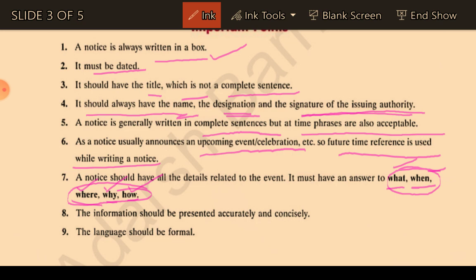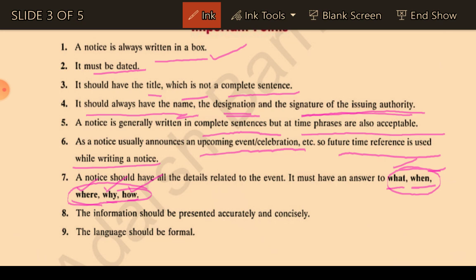If these things are not mentioned, for example if we just write that a tree plantation program will be organized by the school authority, and we don't write where it is being organized, on which date, and what the main purpose is, why we are organizing this kind of thing, then the notice will be incomplete. It will be considered incomplete, and the marks will not be as much as you want to get.